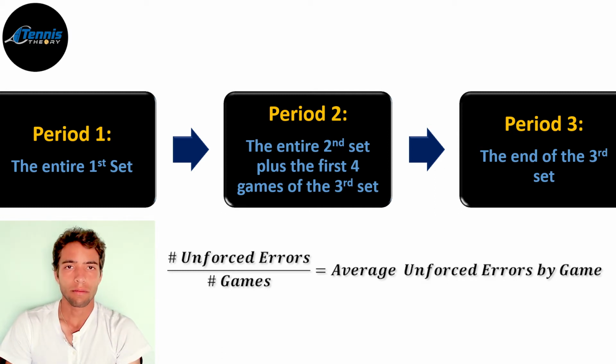Here's how this worked. Instead of looking at the unforced errors of the entire match, I decided to separate these errors by periods. Then, I divided these errors by the amount of games they played on each period. And that gave me an average of unforced errors by game. Taking this approach allowed me to calculate a player's consistency in an objective way throughout a certain moment of the match. The lower this number gets, the better that player's consistency was.